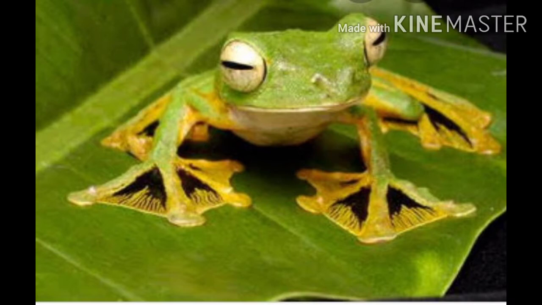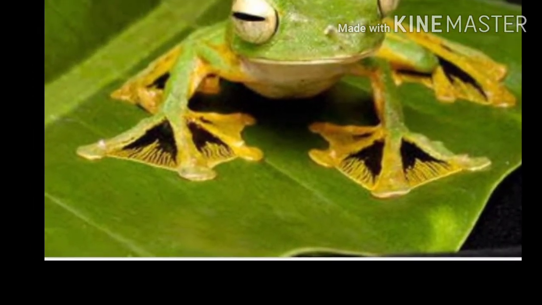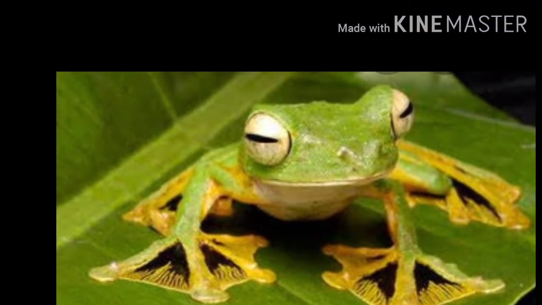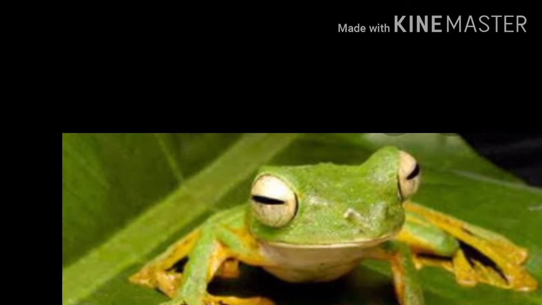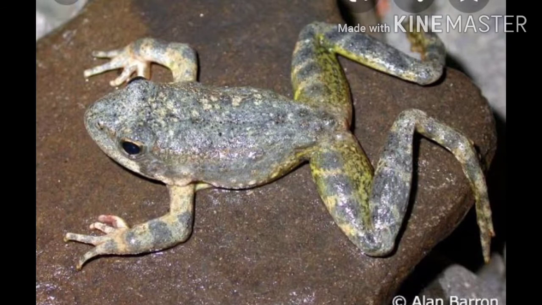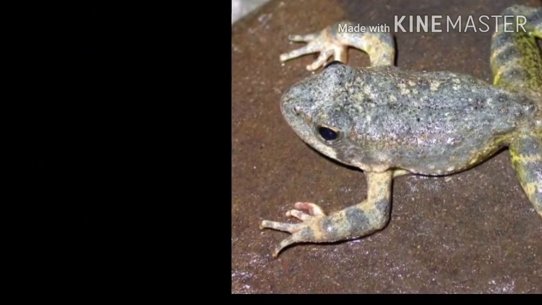This is a frog. A frog can survive on land as well as in water. It has webbed feet, slippery skin and triangular head. Help him in swimming efficiently in water. On land, it can jump with the help of long and strong hind legs. Look at this picture. Hind legs are longer than forelegs.